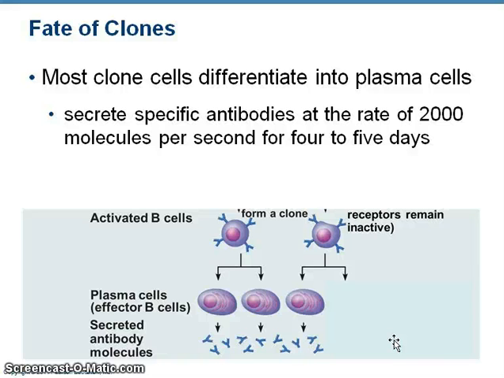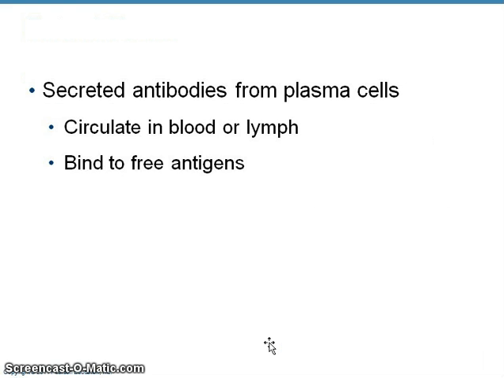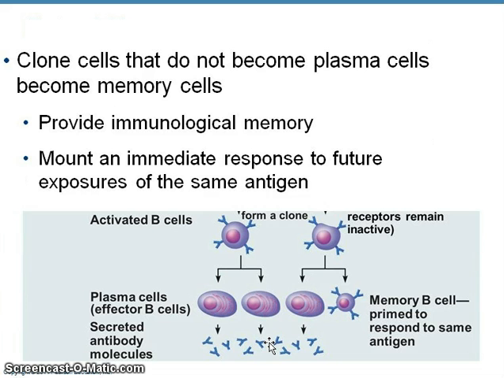The members of this clone are going to have two different fates, or they're going to differentiate into two different types of cells. Most of the cells of this clone are going to differentiate or become plasma cells. The plasma cells secrete the antibodies. So those are these guys down here, which are actively secreting the antibody, and that antibody is going to be secreted into the bloodstream, circulate around the blood and the lymph, and it's going to do all of the things that antibodies do. Other members of that clone that don't become plasma cells are going to become memory cells.